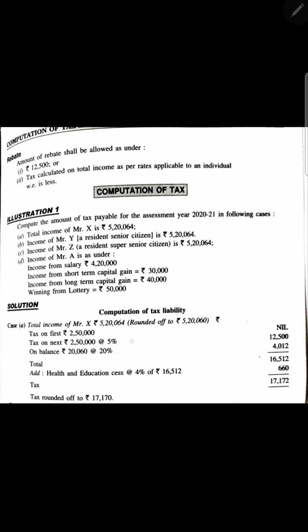So first is 5%, then second is 20%. This is the amount you got. Am I clear?